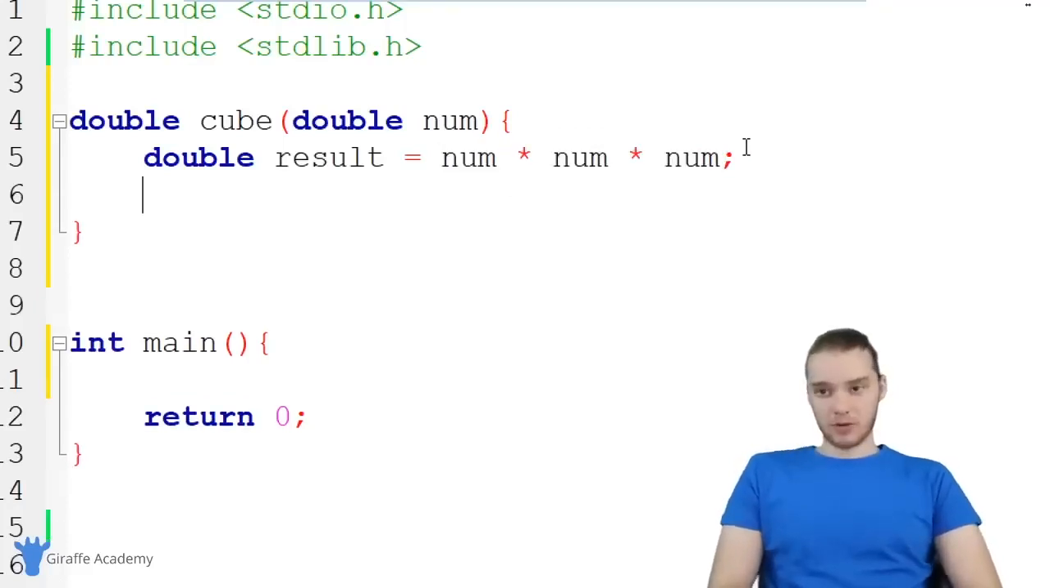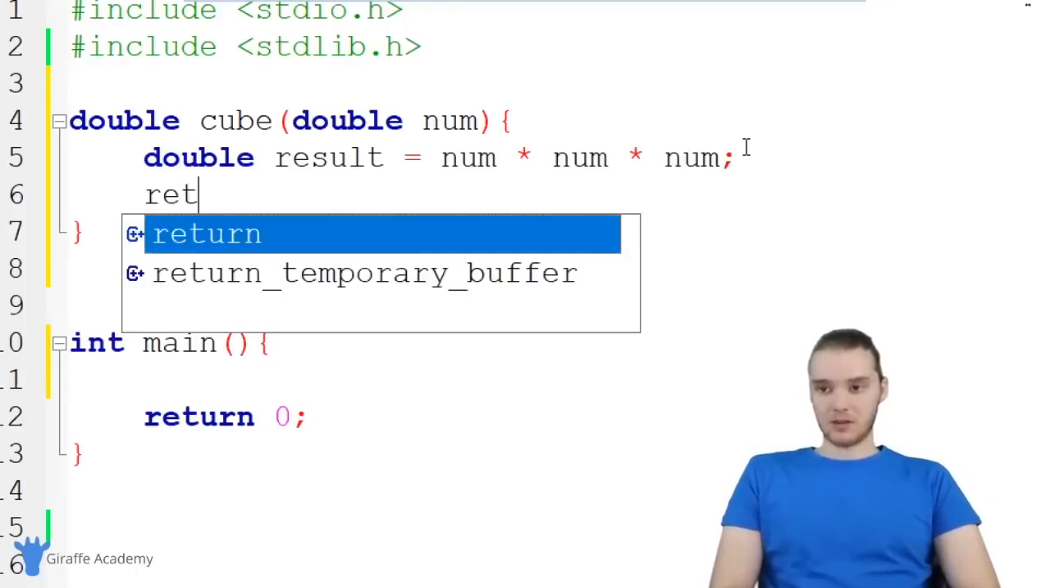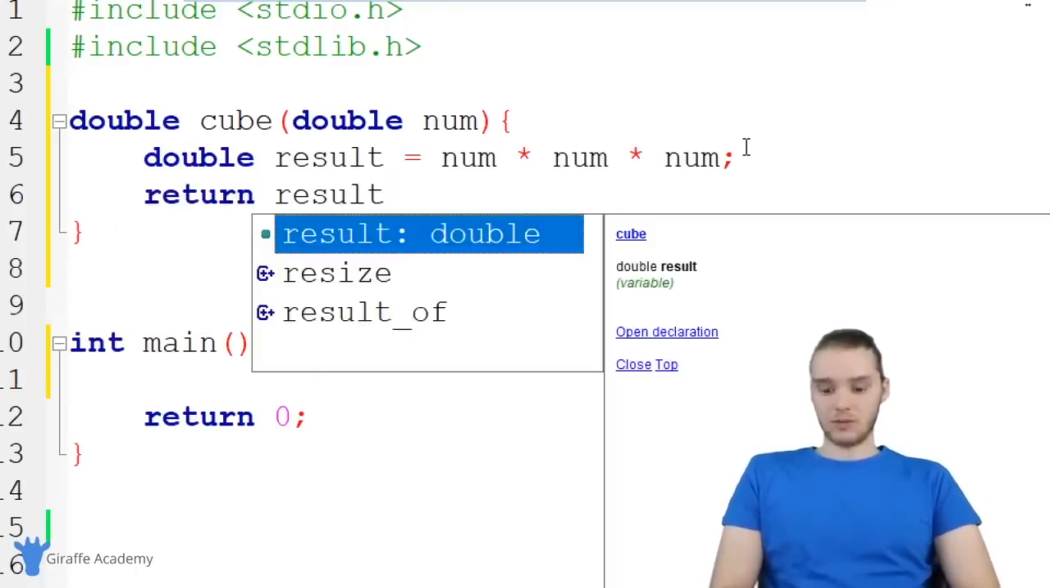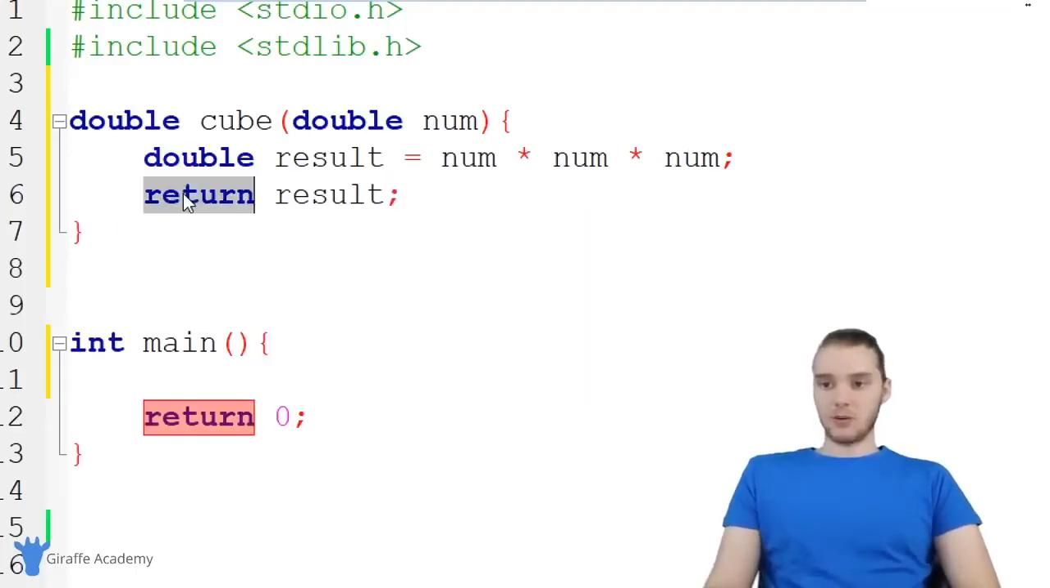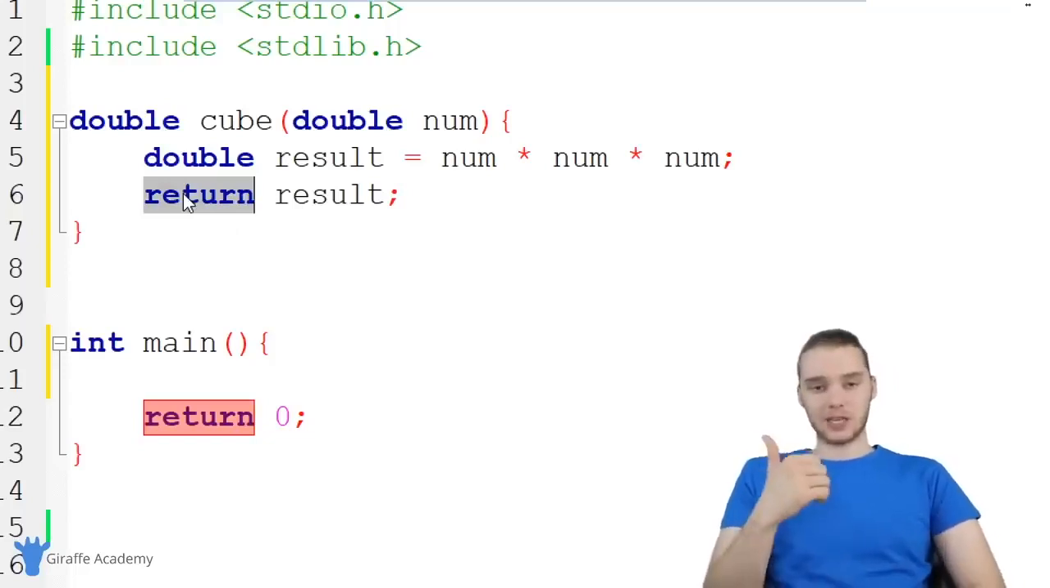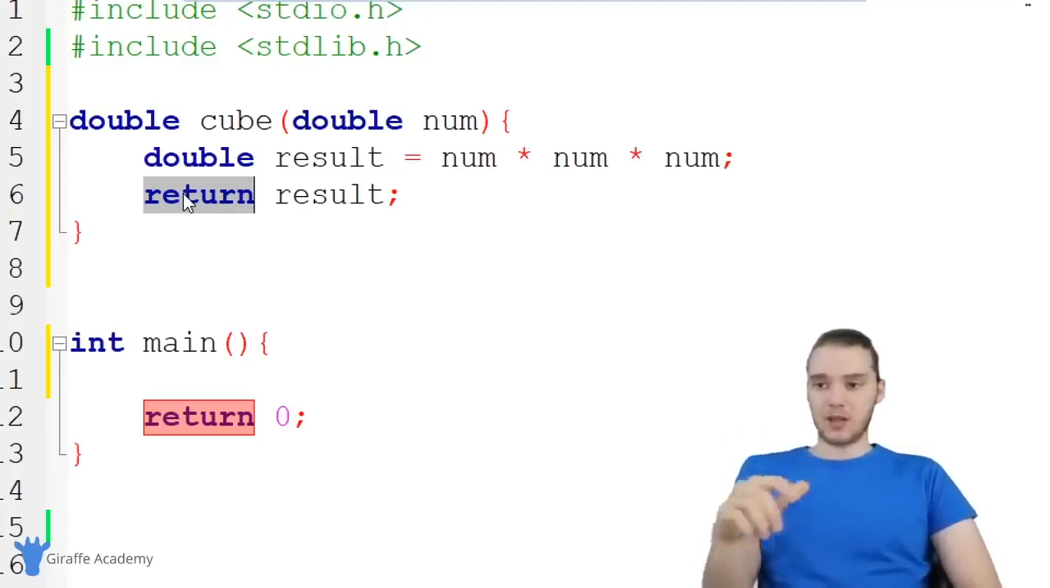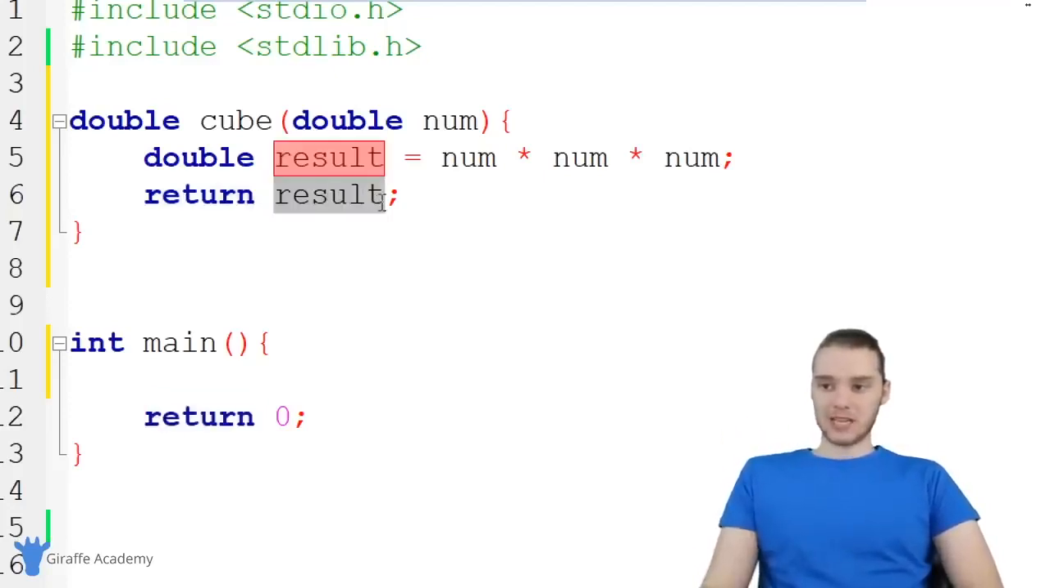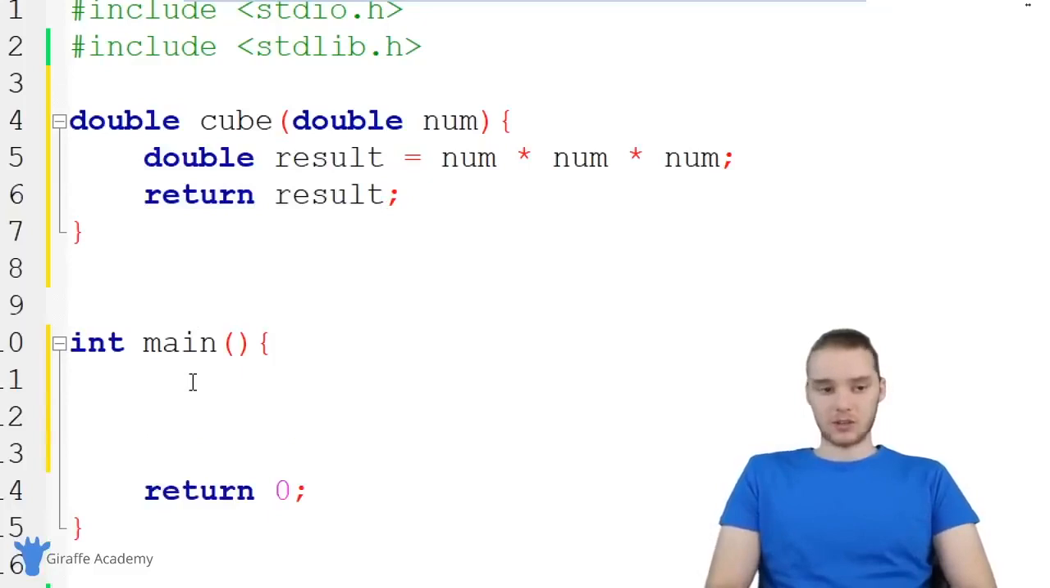All we need to do to return this value now is just say return result. And this return keyword is basically going to do a couple things. The first thing it does is it breaks us out of the function. So wherever we put that return keyword, it's going to break us out of the function, and it's going to return this value back to the caller. So down here, we can actually call this function.